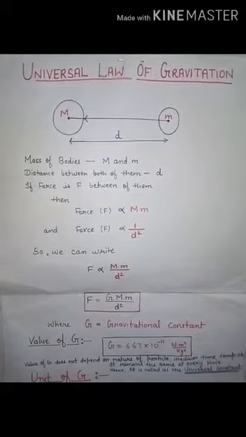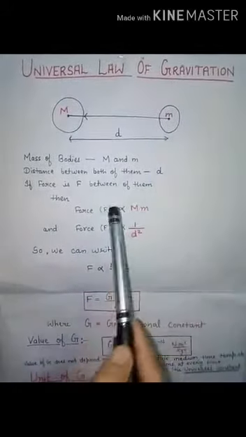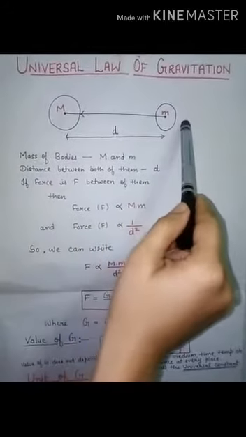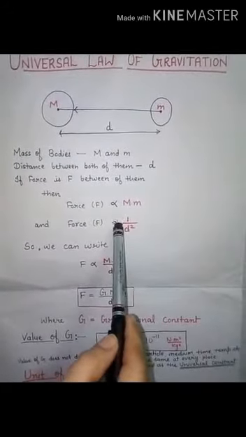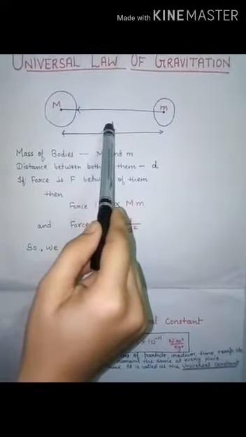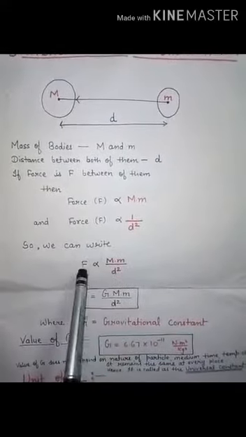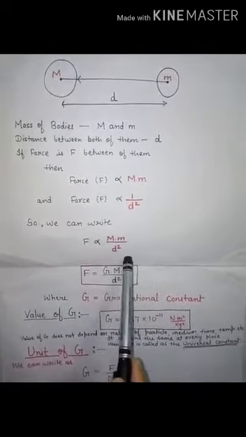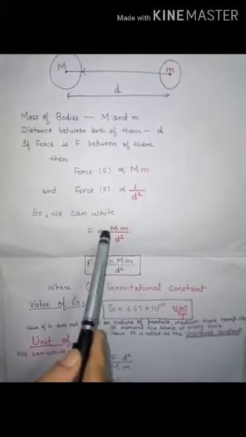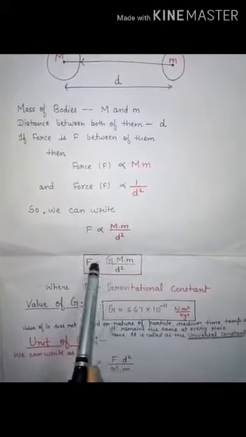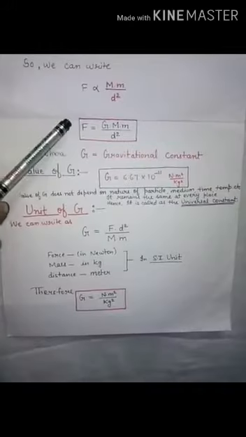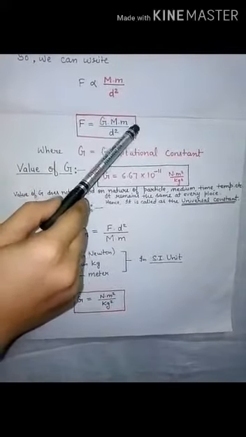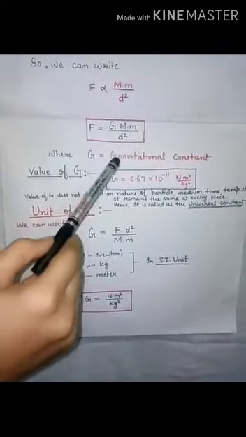Then the gravitational force working between them will be force directly proportional to the products of the masses of the bodies and force inversely proportional to the square of the distance. So we can write force proportional to capital M into small m upon d square, and then we remove the proportional sign, then we get a proportional constant. F is equal to capital G into capital M into small m upon d square, where G is equal to